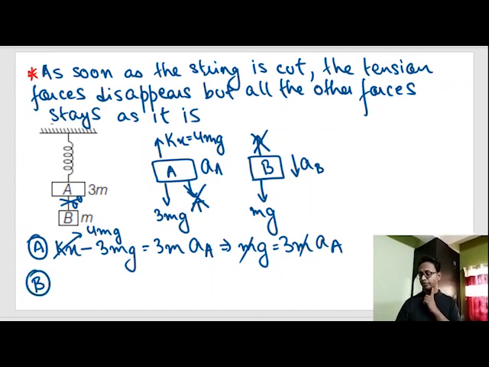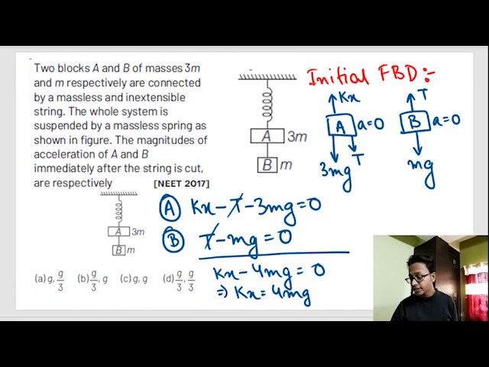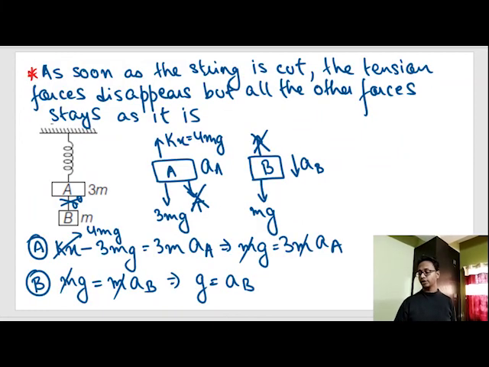Similarly for body B, the only force acting on it is the gravity force. So mg is equal to the mass of body B into the acceleration of body B, so the acceleration of B is g, the acceleration due to gravity, downwards. Our correct option is g by 3 and g: g by 3 for body A and g for body B. The first block will be moving up with an acceleration of g by 3, and the second block will be moving down with an acceleration of g.